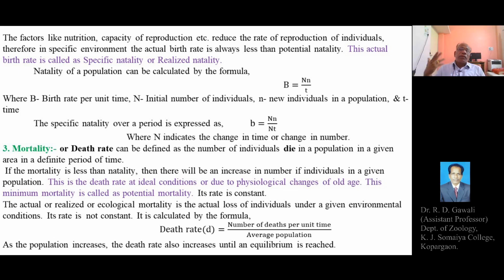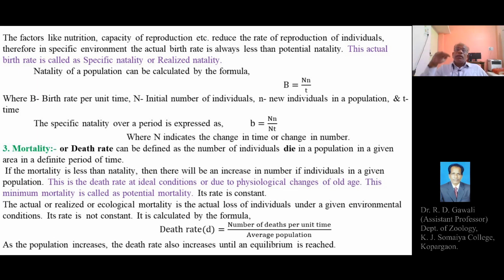This is because the individuals which are produced have to die after their age. So after aging, they have to die. So when the number of individuals in a population is increasing, ultimately the death rate is also increasing until an equilibrium is reached.